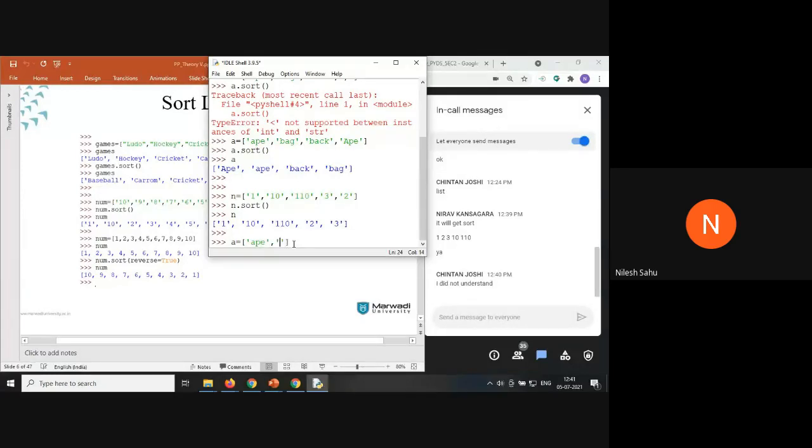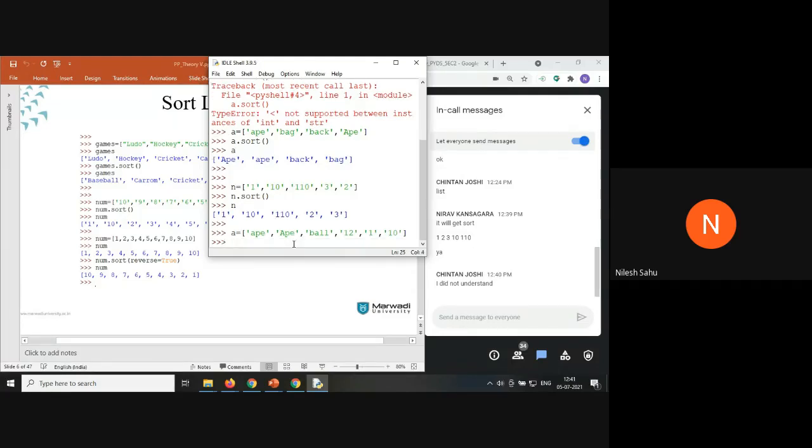app. You can see a is a list of values, but each and every element is of string type.